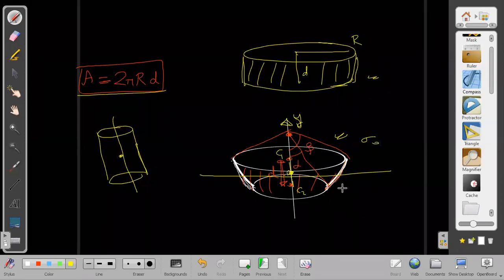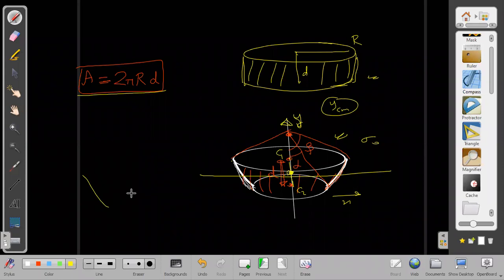Now you may be thinking, sir, it appears to be a very different shape. The shape is different just because along the x-axis they have a different kind of distribution. But along the y-axis the distribution is exactly the same. And because we are finding YCM, that will depend only on the distribution along the y-axis. If along the y-axis the distribution is exactly the same, then definitely the center of mass will be at the center of the distance. But now don't start generalizing it, that if I take a cone or a conical frustum, then also I will take it at the center. Not like that. While I am saying that their distribution is the same, I know the proof of why it is the same distribution.